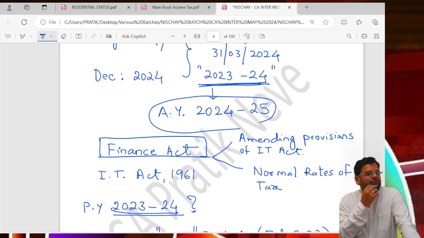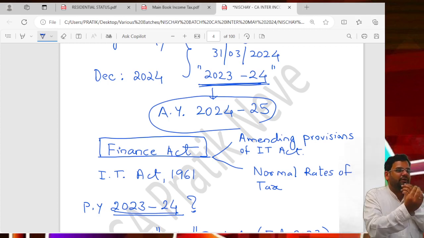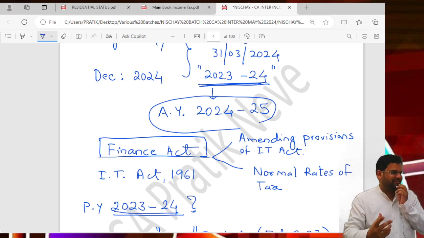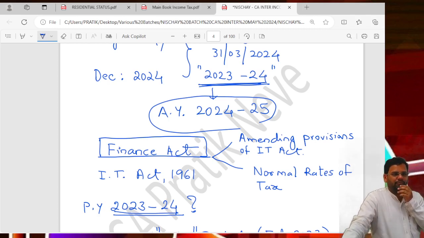You will be surprised to know that income tax actually drives the whole economy. It is not only a medium of collecting tax for the government. It is about conveying to the people what the government wants. I'll tell you how.